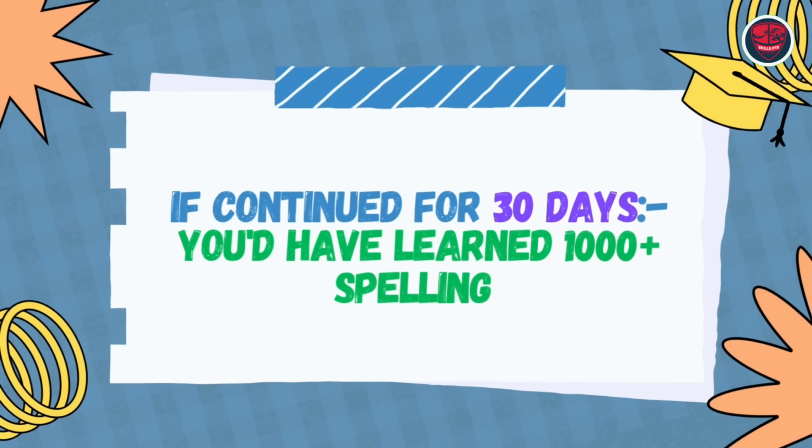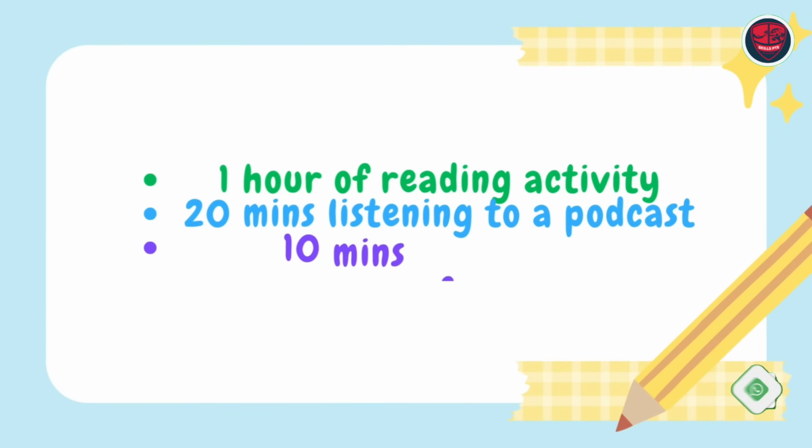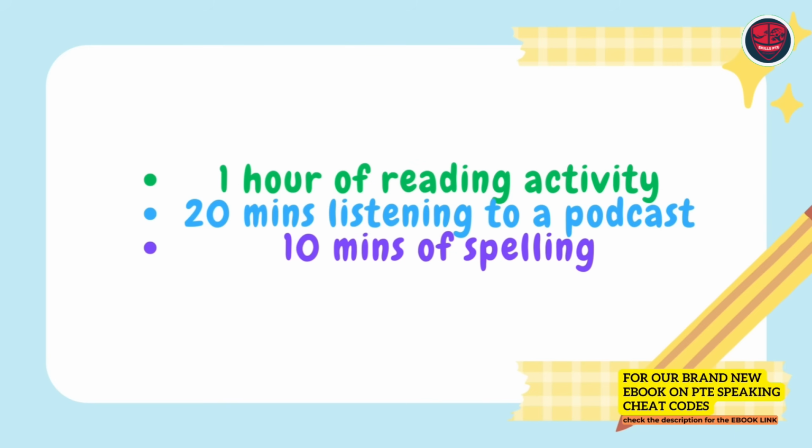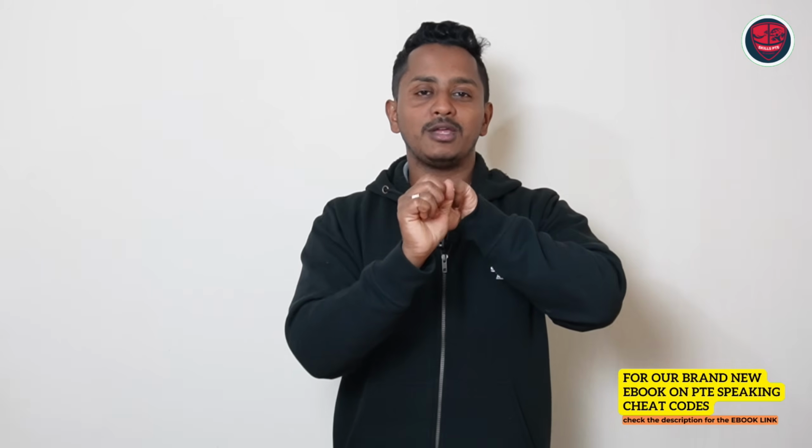So this way you can learn every day some 30-40 spellings. Remember, if you do this for a month, over 1,000 spellings you would have learned. It's a very, very important task. Again, I repeat, 1 hour of reading activity, 20 minutes of listening to a podcast, and 10 minutes of spelling. This is a routine every day that you need to give at any cost.